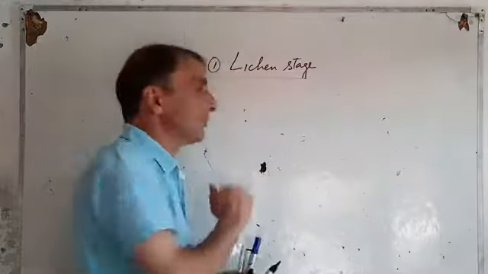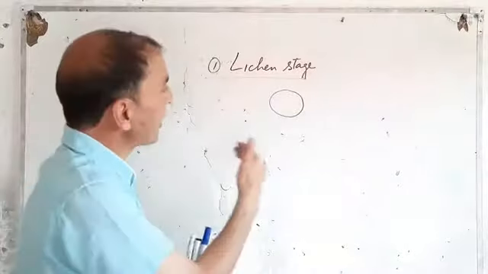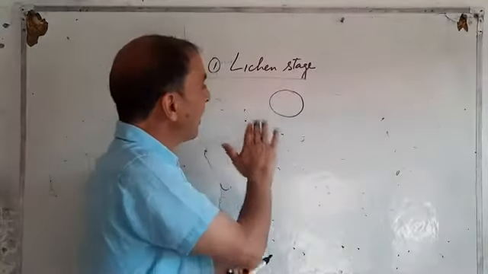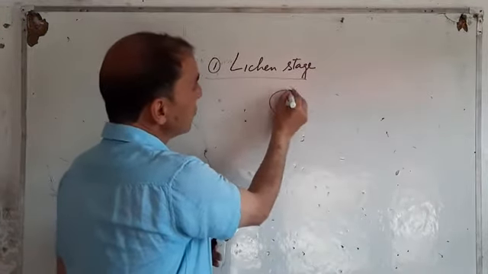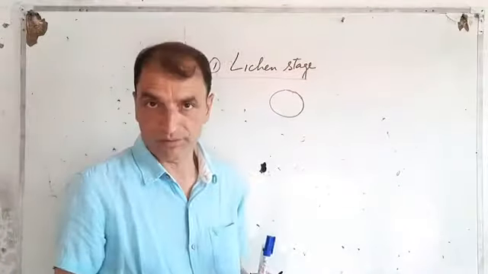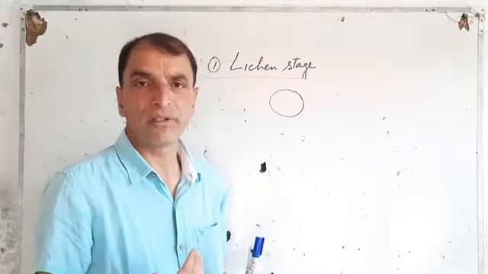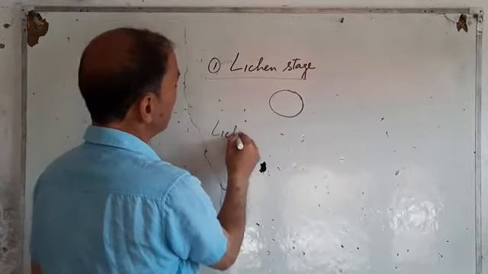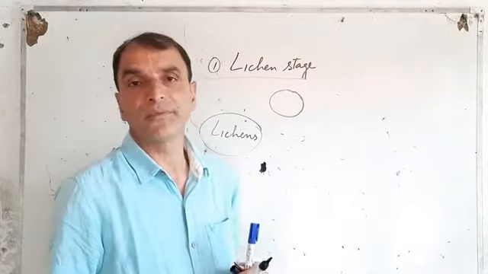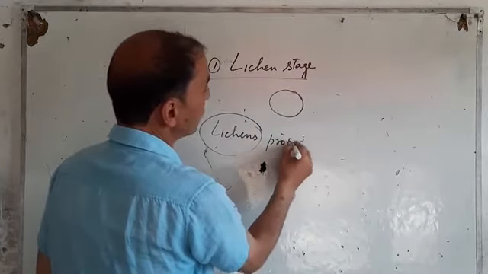Right? Let's come to the first stage. Suppose this is a rock. This rock has been formed by volcanic eruption. Now this rock has to support life. What happens if there is heavy dew or rain? Soon after the rain, propagules of lichens, the reproducing particles of lichens, which are called lichen propagules.